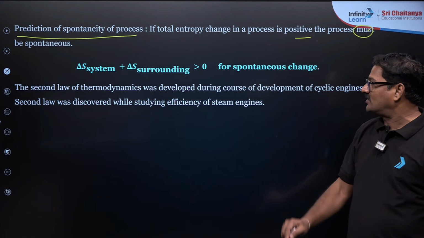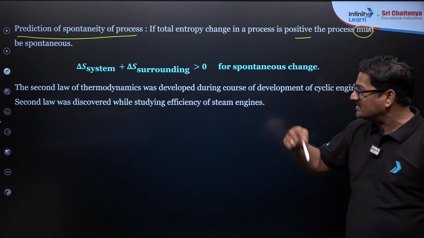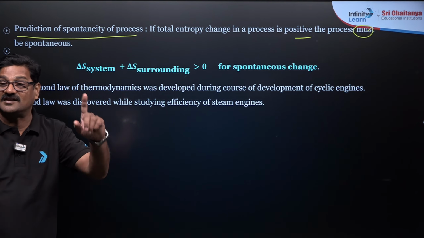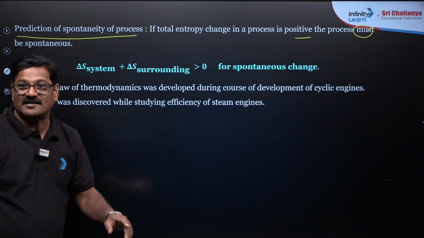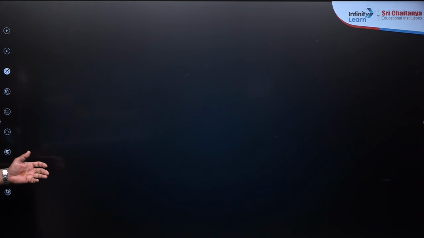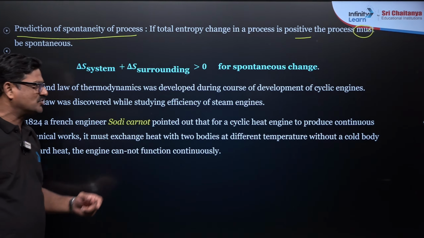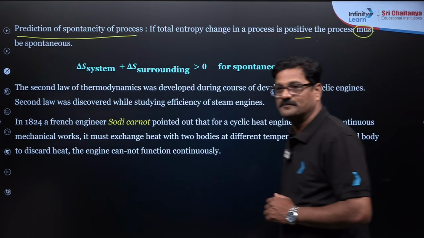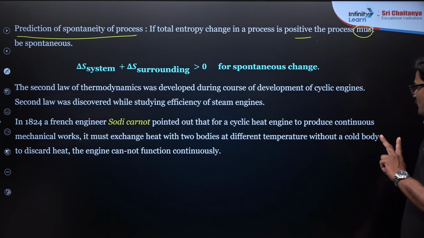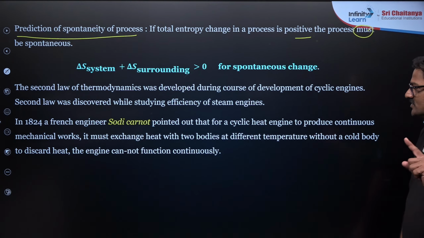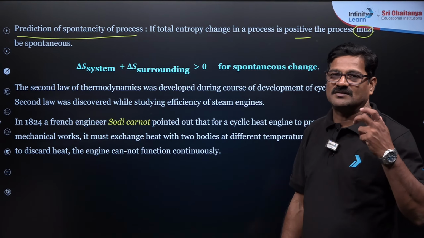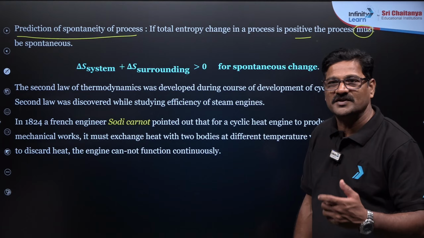The second law of thermodynamics was developed during the course of development of cyclic engines. It was discovered while studying the efficiency of the steam engine. The Carnot cycle is studied elsewhere, and we don't study the Carnot cycle in chemistry. Sadi Carnot pointed out that for a cyclic heat engine to produce continuous mechanical work, it must exchange heat with two bodies at different temperatures, with a cold body to discard heat. Otherwise, the engine cannot function continuously. So, it is useful for the development of the most efficient engines.